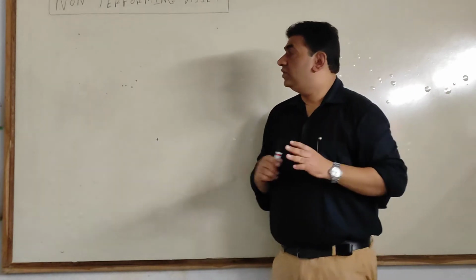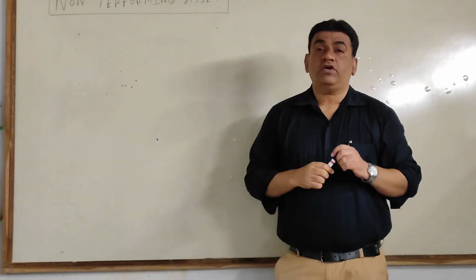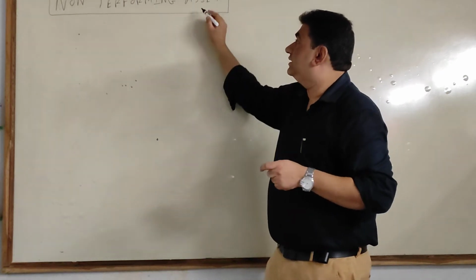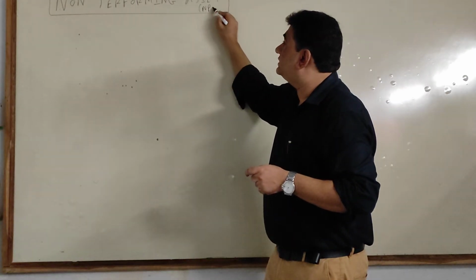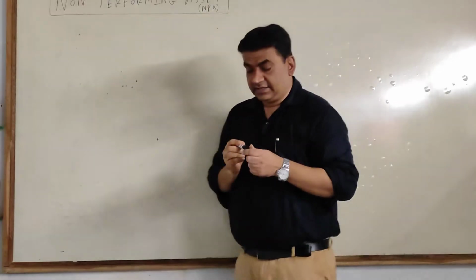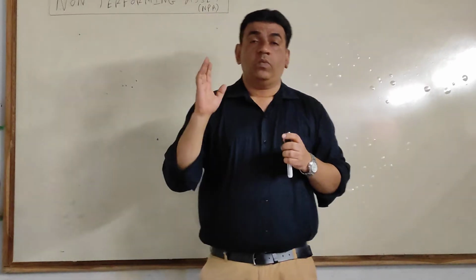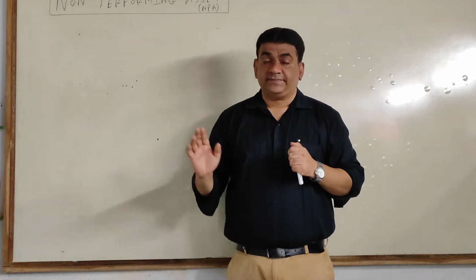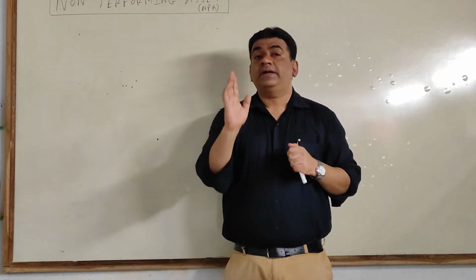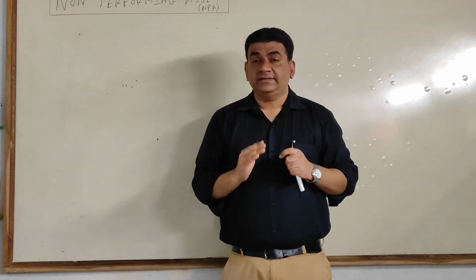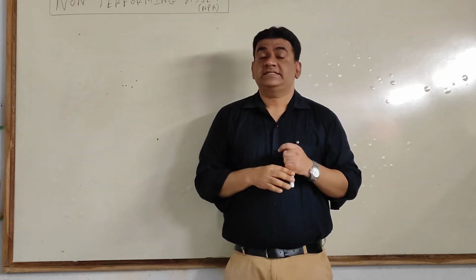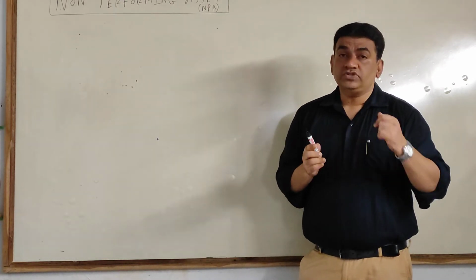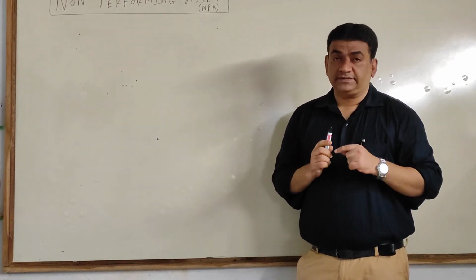Now this is one of the categories of asset, non-performing asset, which we commonly call NPA. Now, what do you exactly mean by NPA, and when is a particular asset of a bank defined as NPA? Now see, suppose you take a loan from the bank.